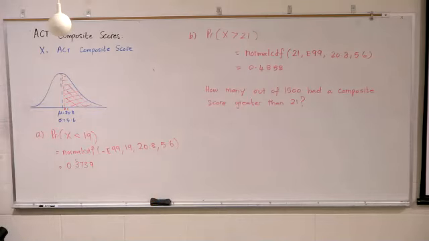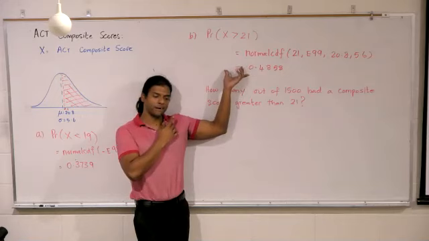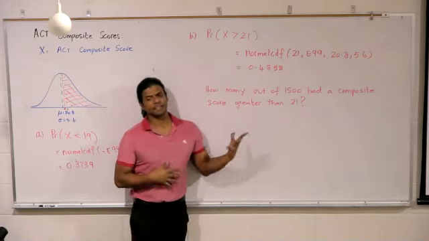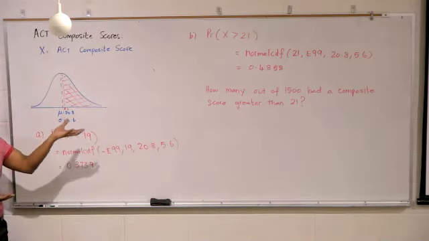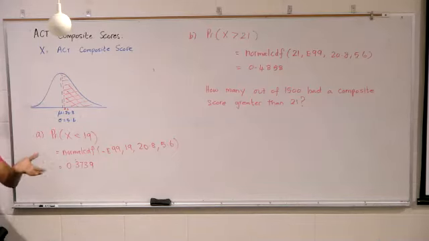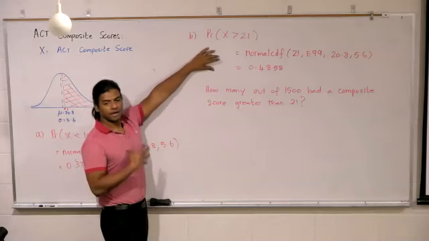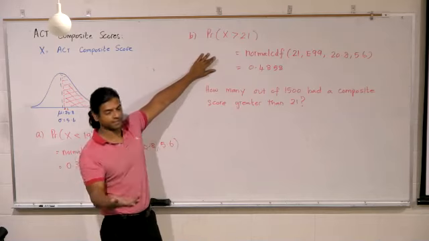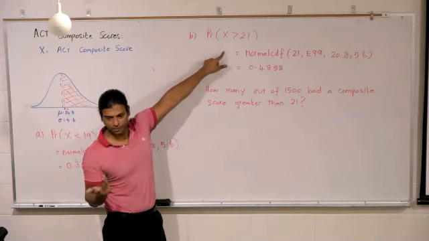So as I went around, many of you got that part but had difficulties with this part. But this is actually very easy. We know the probability that a person would have a composite score greater than 21 is 48.58%. If I picked 1,500 people, out of those 1,500, how many would have a score bigger than 21?